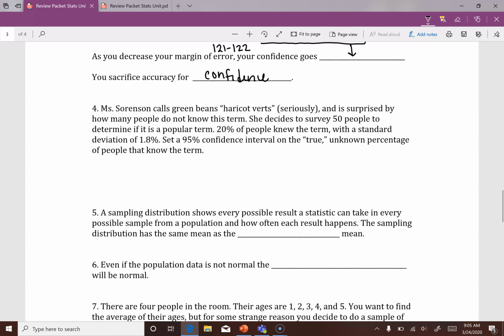All right, next thing, Ms. Sorensen calls green beans haricot verts. That is actually true. You can look it up if you want to know what they look like. They're just smaller green beans. And I'm surprised by the fact that many people don't know this term.